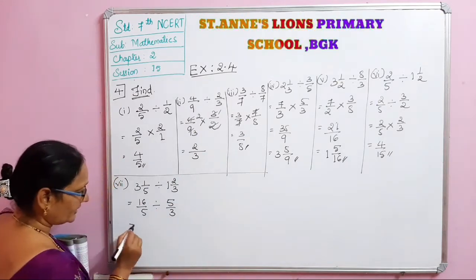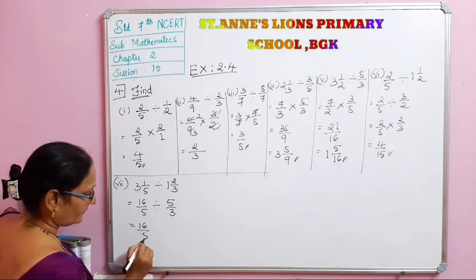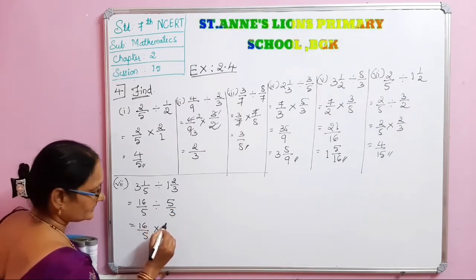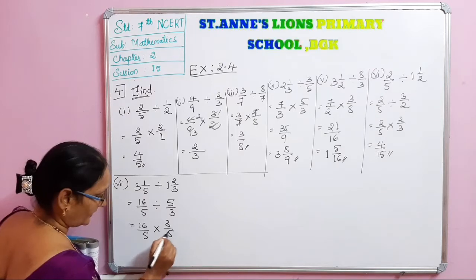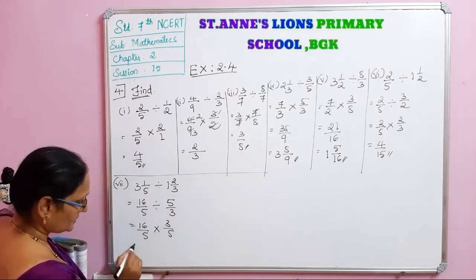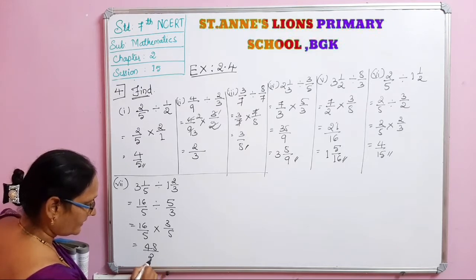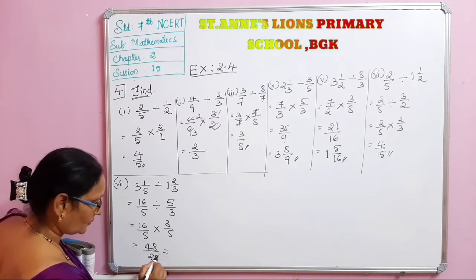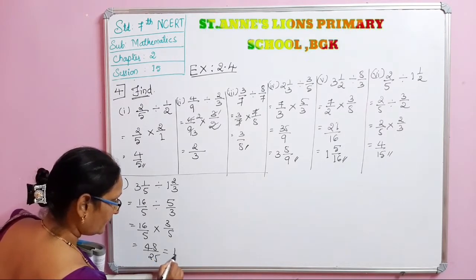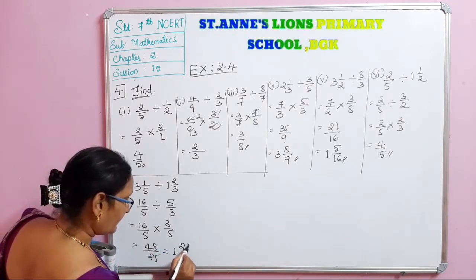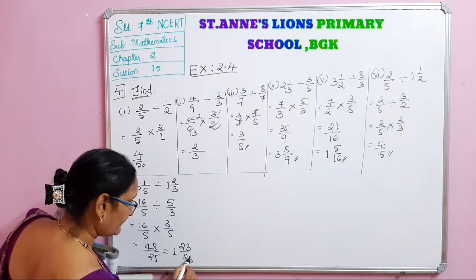Now we change the reciprocal. 16 by 5, division is changing into multiplication. 5 by 3 is 3 by 5. Now see, no cancellation is possible. 16 3s are 48 divided by 25 is equal to 25 1s are 25. Then 23 by 25 is the answer.